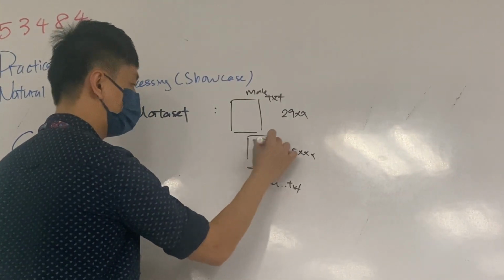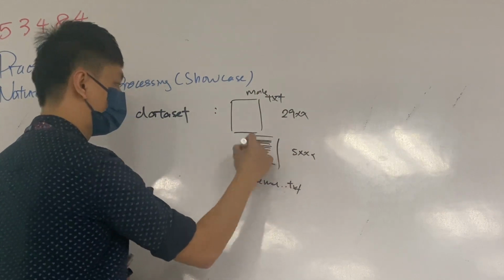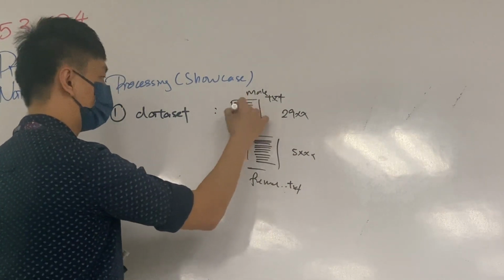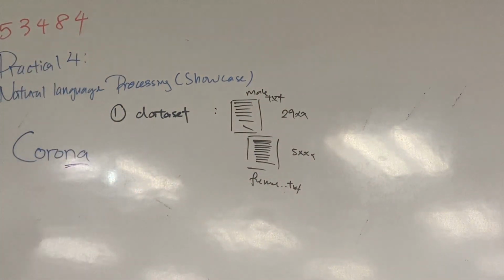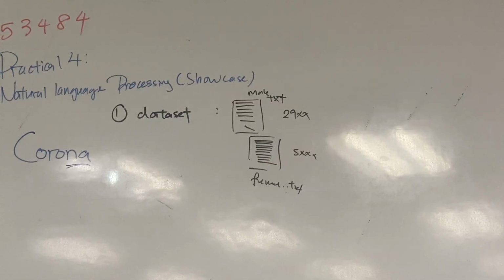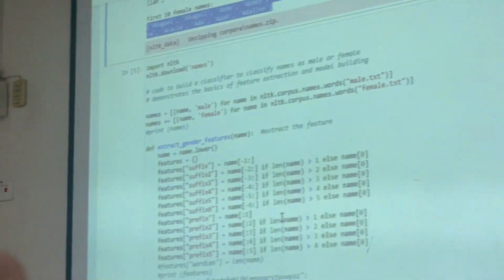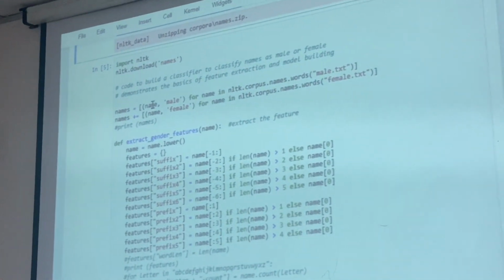Means that we have a list of names here. Corona or whatever. So this one you have about 3,000 of the data. So this is the first step. You need to acquire the data set. So after that, you look at this chart of code.